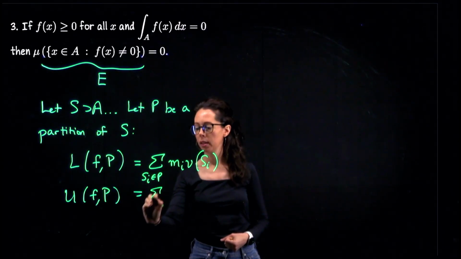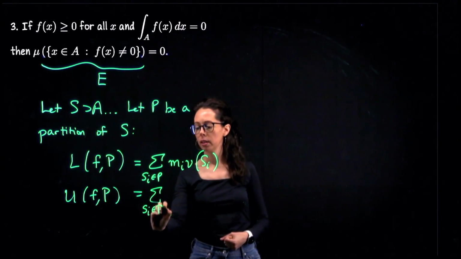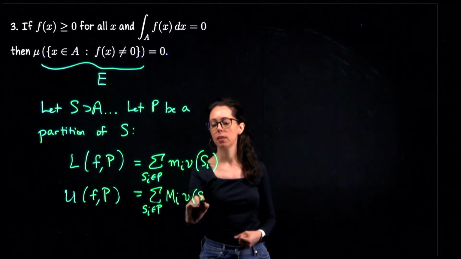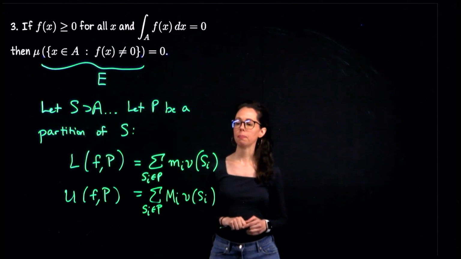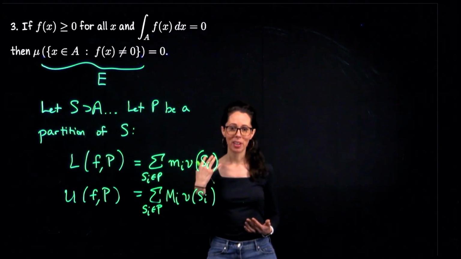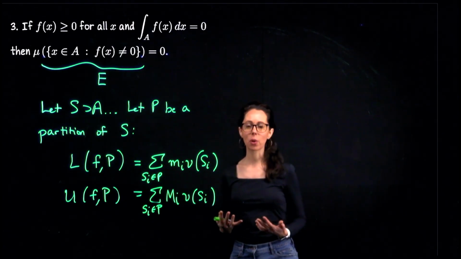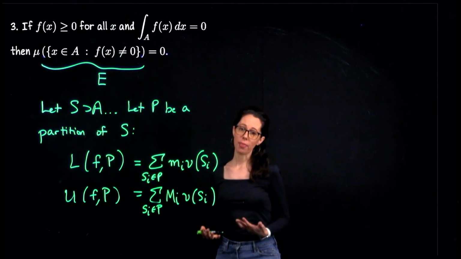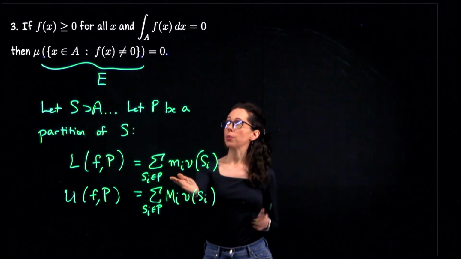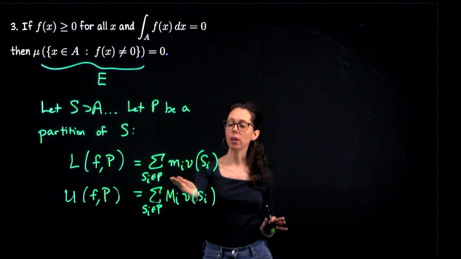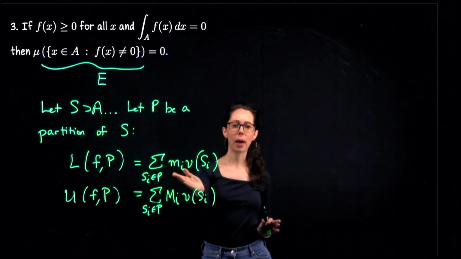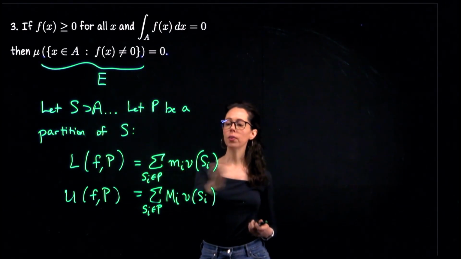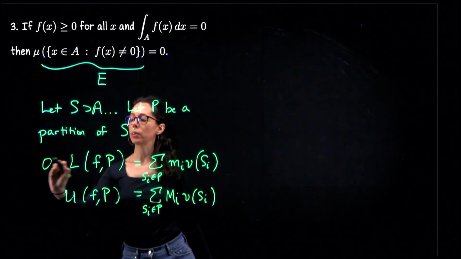Likewise, for the upper sum, it's the same collection of subrectangles, but this time we look at the supremum of f over the ith subrectangle times the volume of that subrectangle. This is where I would start trying to approach this proof if I didn't know how it was going to proceed. Let's start with the first line. What can we say about this lower sum? Well, for one thing, f is non-negative, so 0 is a global lower bound for this function. That means that each of these individual m sub i terms are going to be greater than or equal to 0. The volumes are greater than 0. So overall, this sum is greater than or equal to 0.